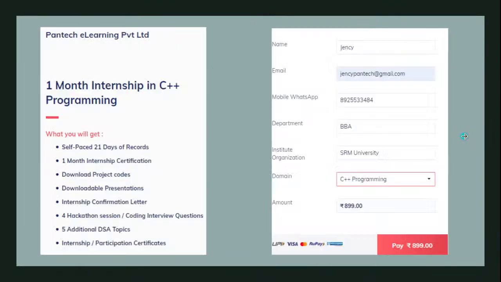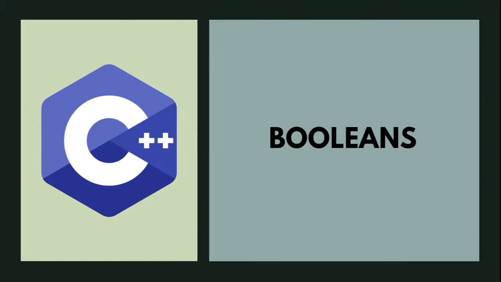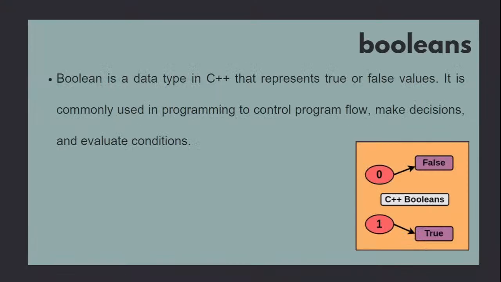Moving into the next topic, which is going to be Booleans. Booleans are another data type. Have you ever heard about Booleans? Booleans are very simple, guys. When you talk about different data types, they are complex, right? They have a lot of different modifiers and types. Booleans are very simple. They have two values, just zeros and ones. Boolean is a data type in C++ that represents a true or false value. It is commonly used in programming, later on when we discuss control statements, where decision making or condition evaluations will be done.